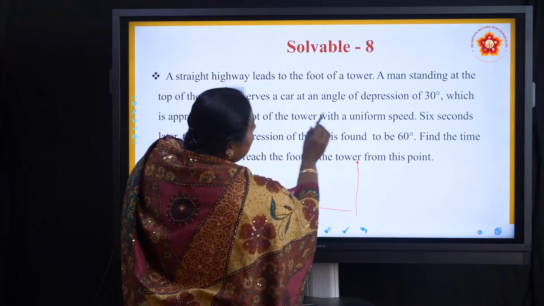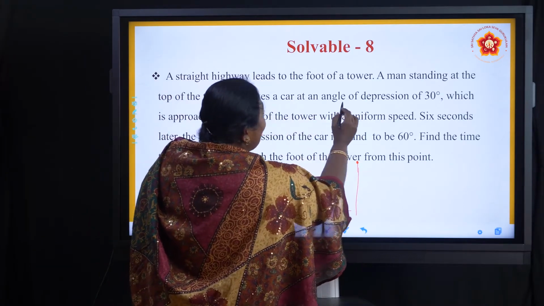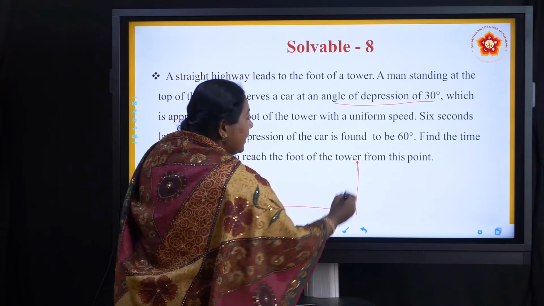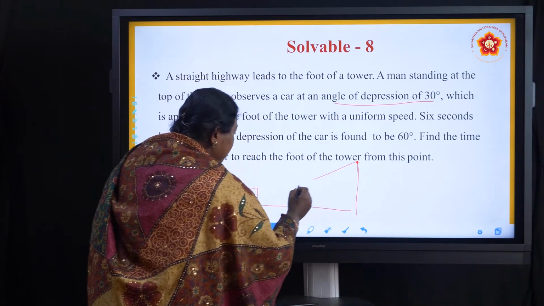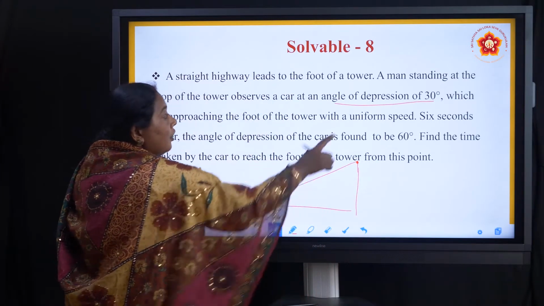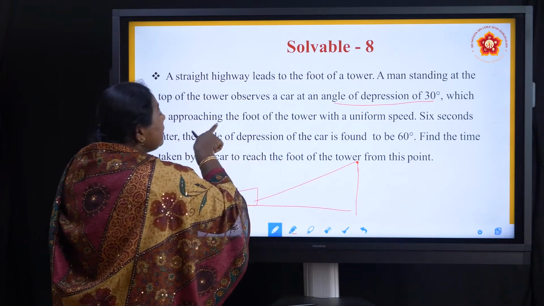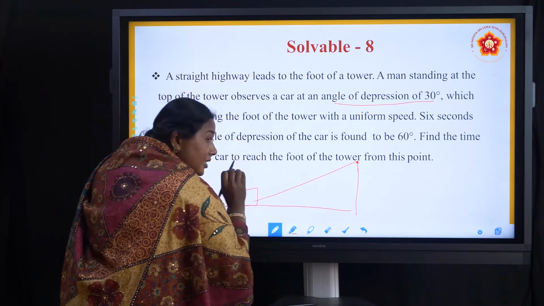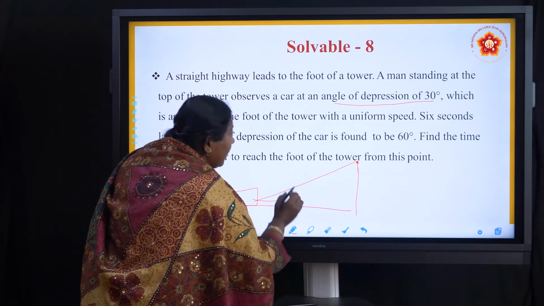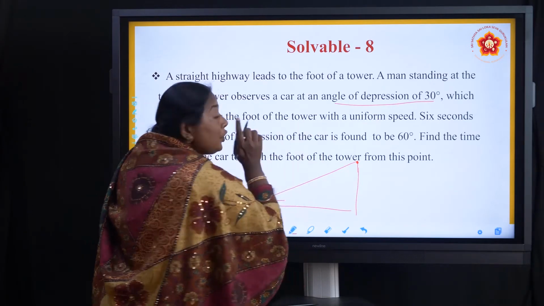He observes the car at an angle of depression of 30 degrees, which is approaching the foot. So the car is not standing there, the car is moving towards the tower.